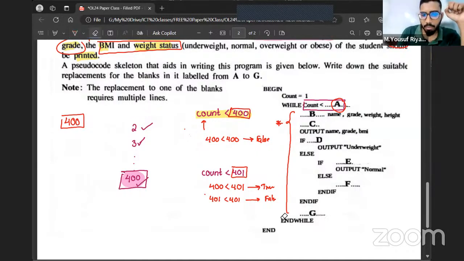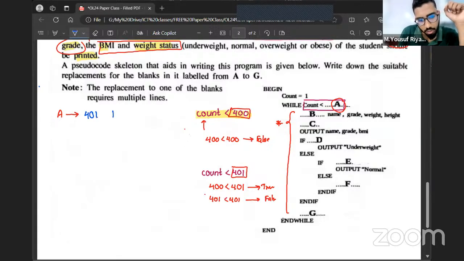So label A is going to be less than 401, do. Normally the correct structure of a while loop is while the condition is true, and there should be the word do as well. So while count is less than 401, do. So already one count has gone. That's why I'm saying when the value of count is 1, now we are going to continue the loop. Still we did not go in. Only after this statement are we going to execute the instructions.